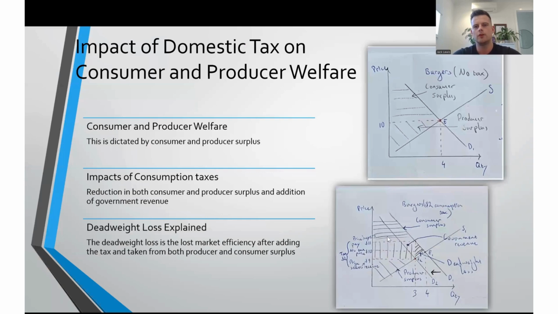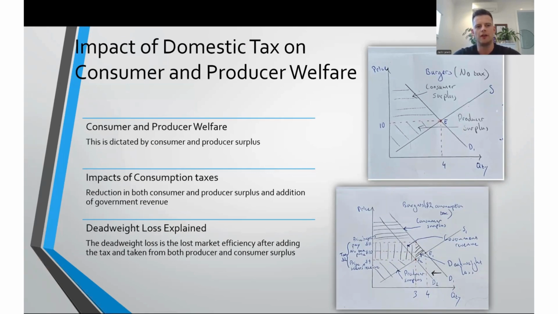Now, first, consumer and producer welfare refers to the satisfaction experienced when the consumer paid less than they were willing to spend, or a producer received more than they were willing to accept. This welfare is made up of consumer and producer surplus. The addition of a tax will reduce both consumer and producer surplus, some of the remainder being reclaimed as government revenue, and the rest becoming a deadweight loss.